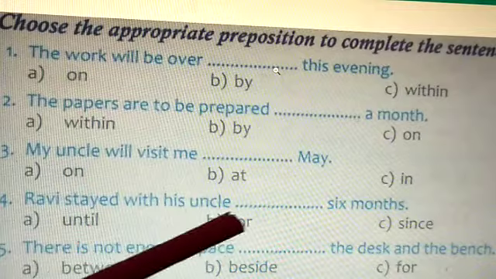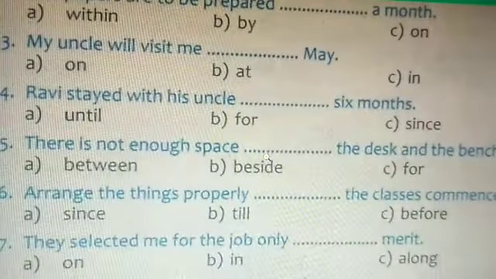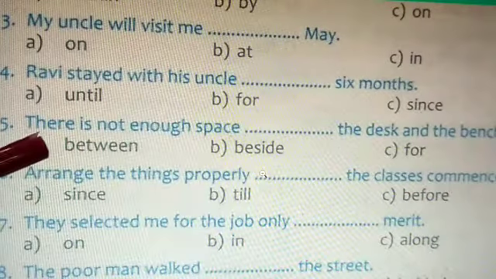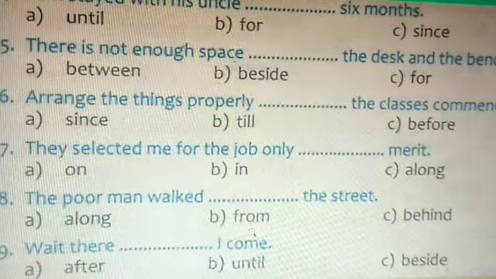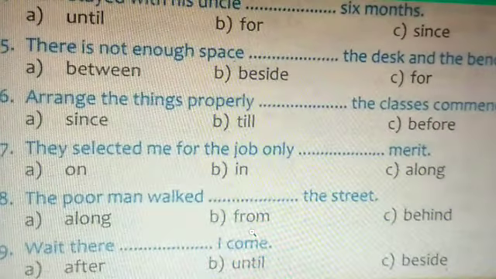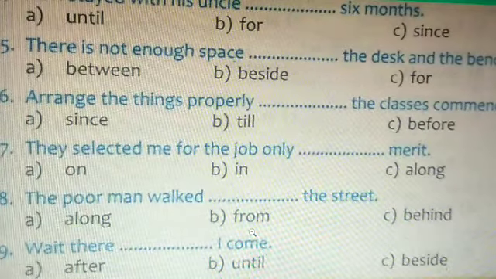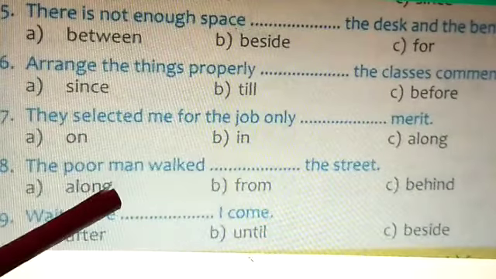Option B. Fifth one, there is not enough space between the desk and the bench. So option A. Coming to sixth one, arrange the things properly before the classes commence. So it is option C. Seventh one, they selected me for the job only on merit. Option A. Eighth one, the poor man walked along the street. Ninth one, wait here until I come. Option B.